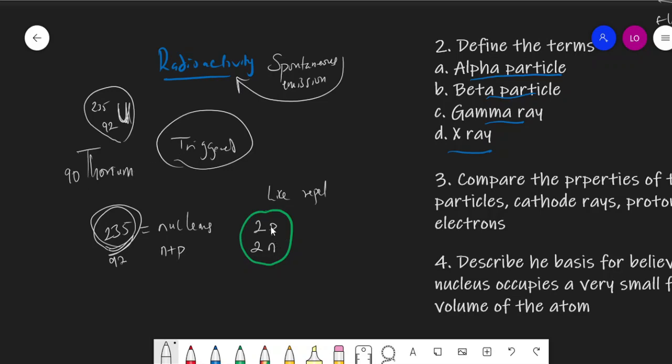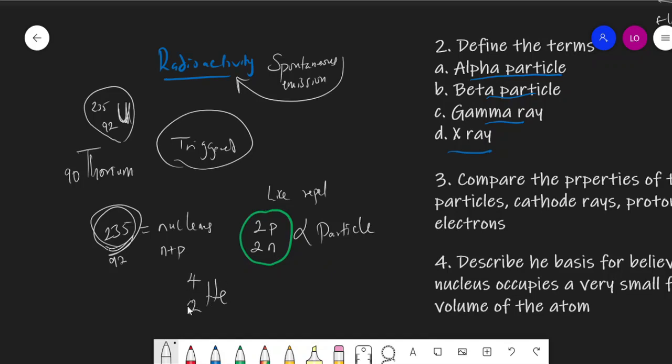So these two protons and two neutrons that uranium loses, when they first studied this, they didn't know that it was two protons and two neutrons. So they called it an alpha particle. But now we know what it is: two protons and two neutrons. And if you consider helium, you know helium has atomic number 2, right? And it has a mass number of 4, which means it has two protons and two neutrons.